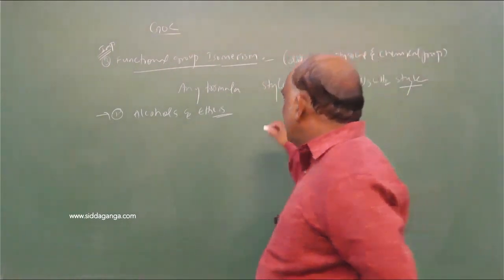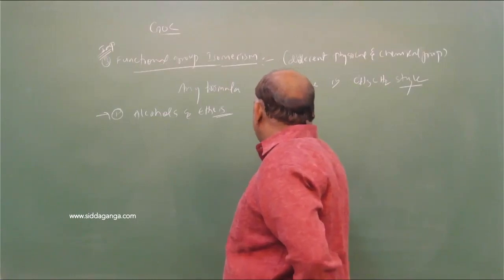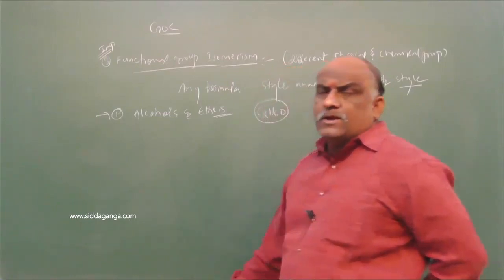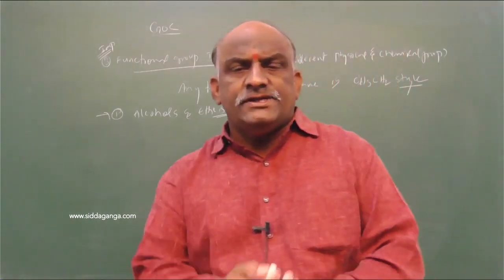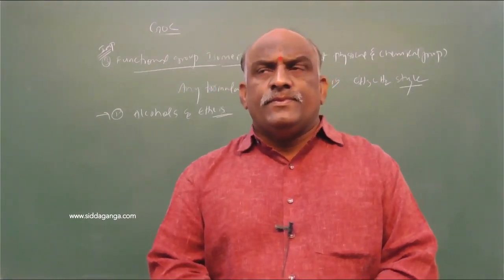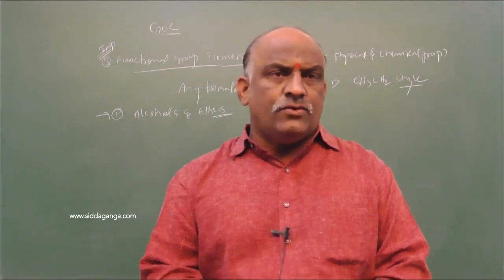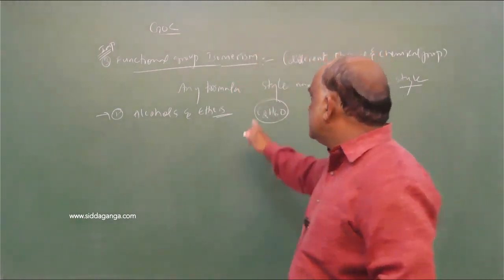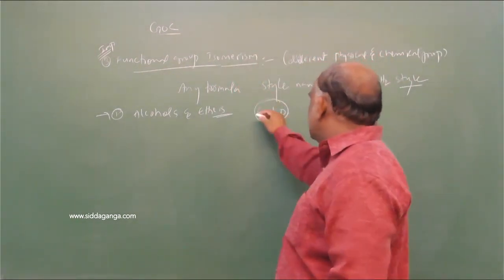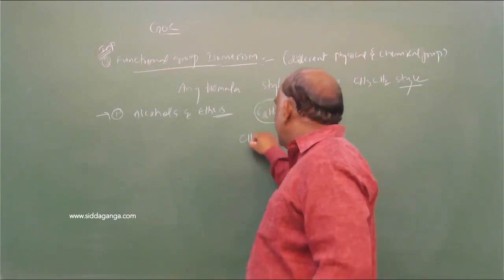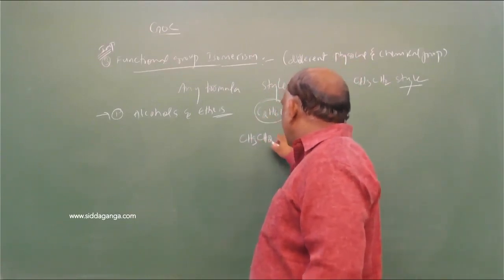From the exam point of view, they will give C2H6O. C2H6O could be alcohol, ether, aldehyde, ketone, carboxylic acid, ester, whatever, we don't know. So what is the style? We should go with the CH3CH2 style. Number of carbons 2, CH3 CH2, 2 carbons over.